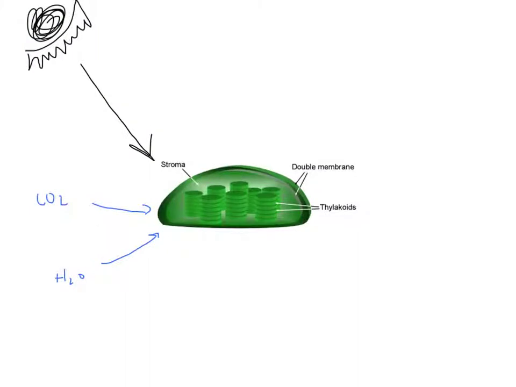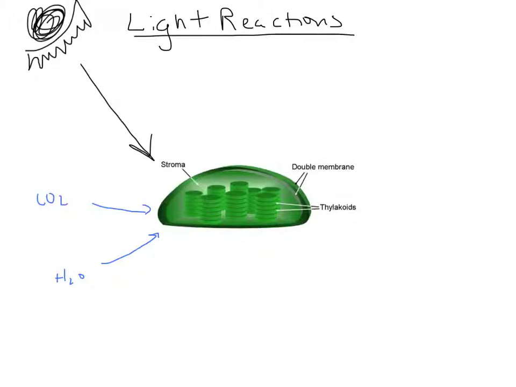So plants will absorb CO2 through a pore in the bottom of their leaves called stomata, and they'll absorb water through their roots. And when sun is present, we can observe something called the light reactions occurring. And the light reactions result in the splitting of water, which causes oxygen to be released.